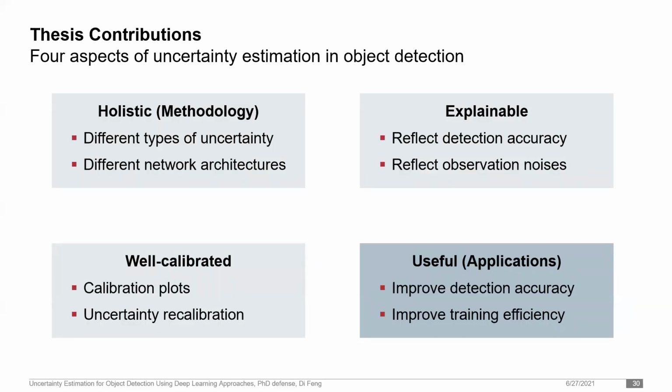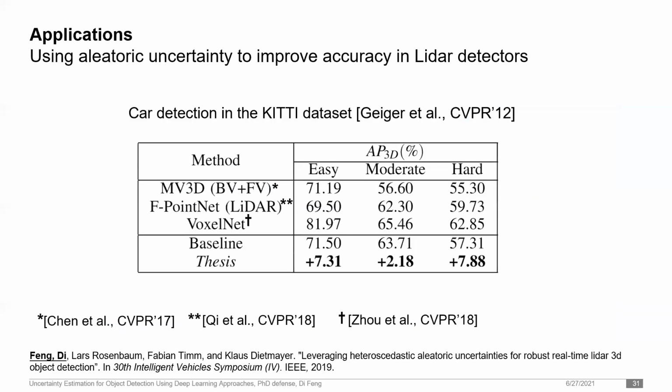Uncertainties should not only be explainable and well calibrated, they should also be useful in practice. In this regard, the final contribution of my thesis is to apply uncertainty to object detection, both in training and testing. In the first application, I leveraged the aleatoric uncertainty to improve the detection accuracy in LiDAR object detectors. The method is straightforward. I train the probabilistic detector by maximum likelihood estimation, and the network learns to adapt to the noisy training samples with the help of aleatoric uncertainty.